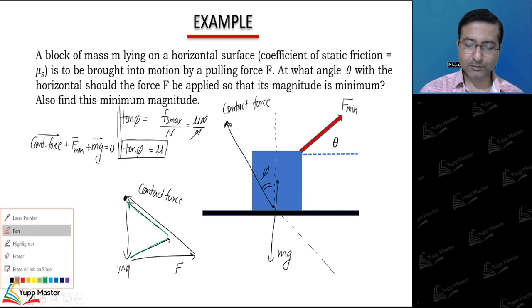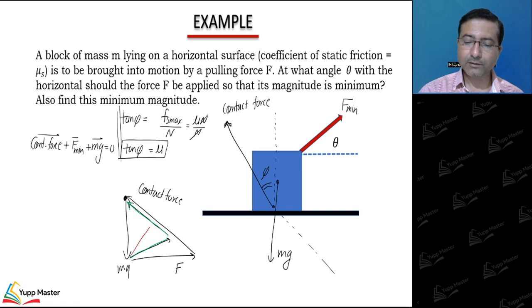In a different color I am drawing. Then another possibility: the summation has to be 0. So this force F may be this way, and the contact force may be from here to here, or this one. Similarly, it can be like this, force and contact force.